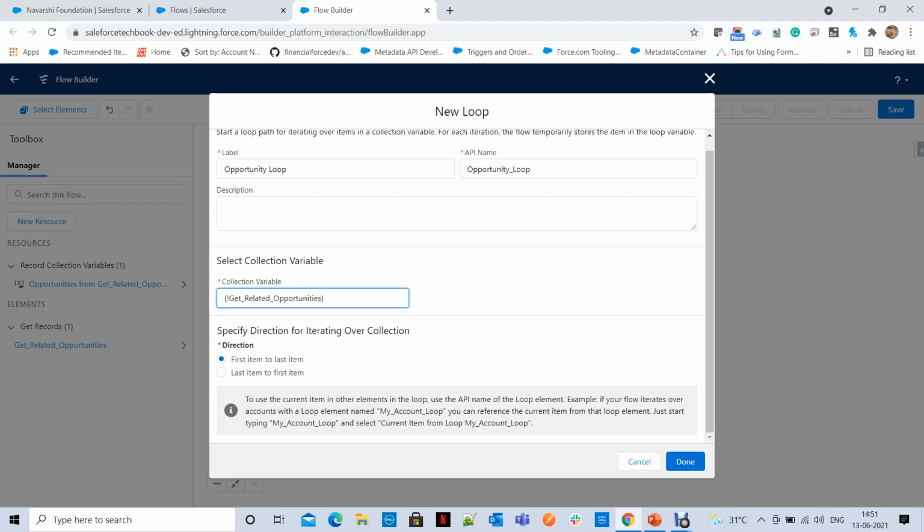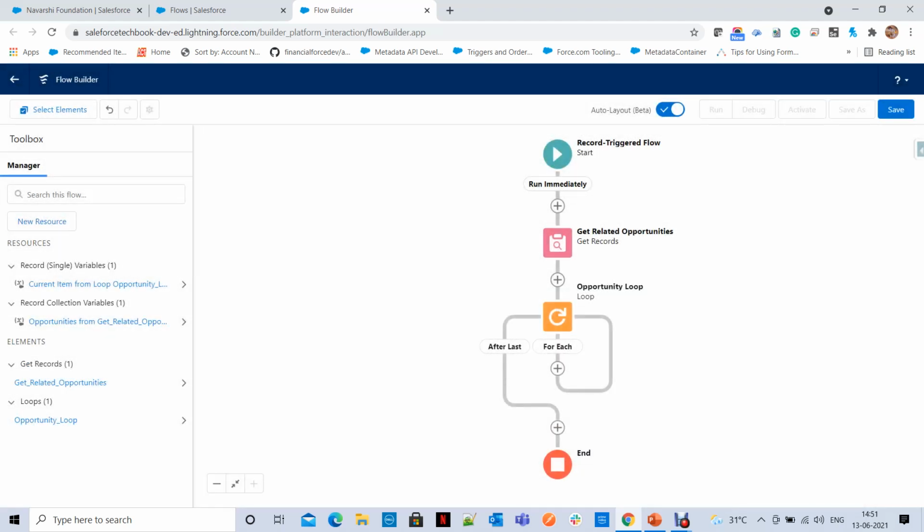Whenever you create a loop, you can select first item to last item; in our case, anything works. So here you did get related opportunities with the help of the Get Records element. After that, you created a loop from the opportunities you got. What did you select in the loop? In the loop you selected the opportunities collection variable. See here, this is what you selected.